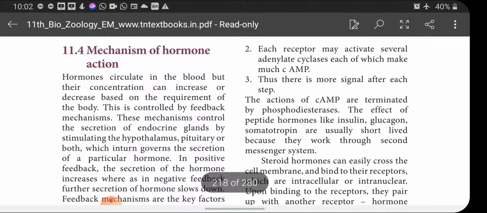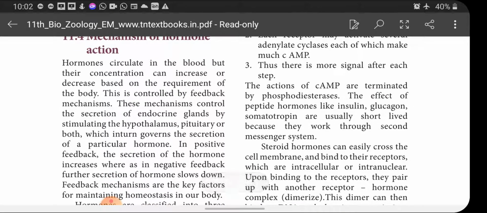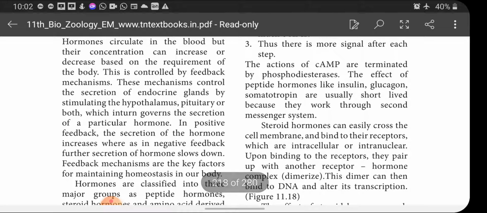The action of cAMP is terminated by phosphodiesterases, which are also enzymes. The effect of peptide hormones like insulin, glucagon, somatotropin are usually short lived because they work through the second messenger system.